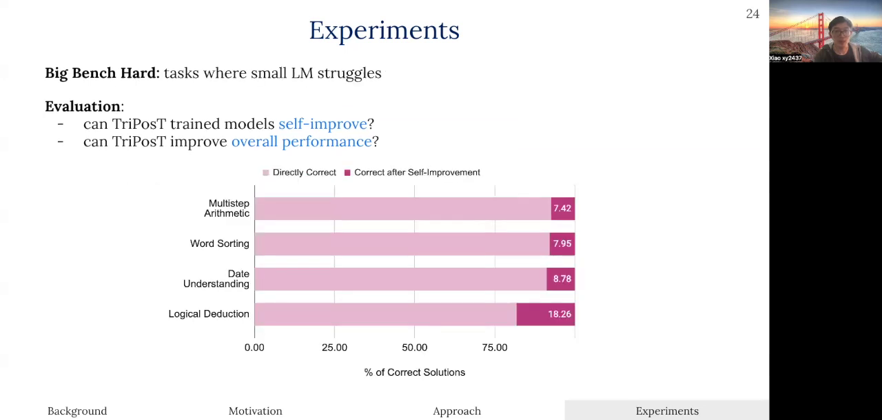To answer the first question, we then analyze how many of the correct attempts the model performed self-improvement on. We find that compared to prior methods where small language model plus self-improvement often result in wrong answers, here about 10 to 20% of the correct answers were generated from self-improvement attempts.